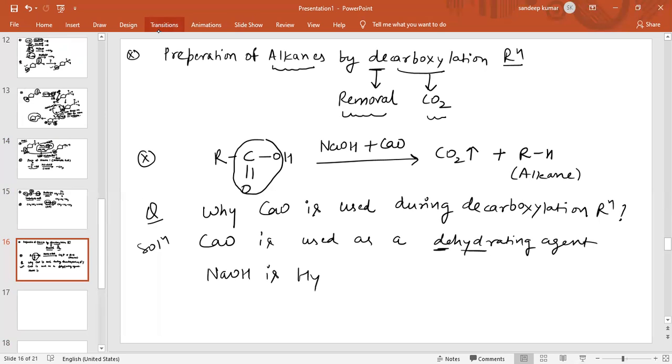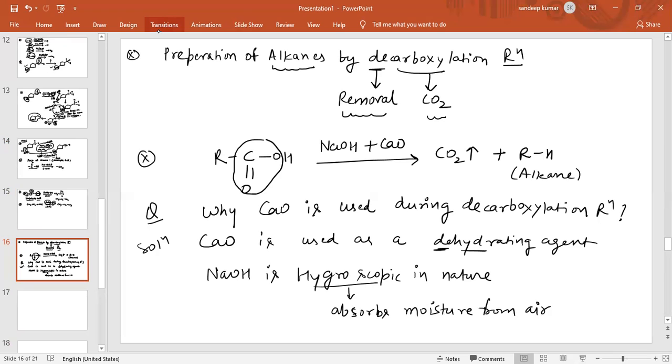Hygroscopic means moisture absorbing, means it absorbs moisture from the air.